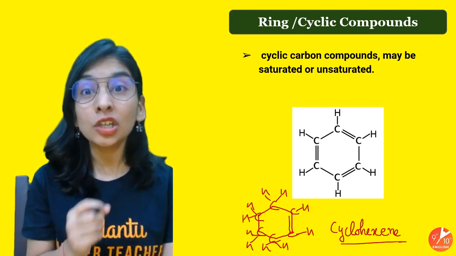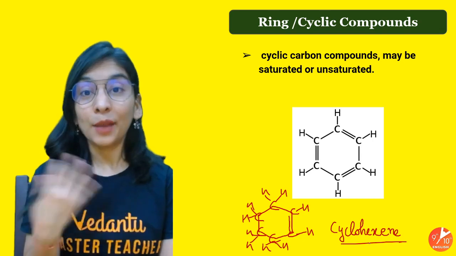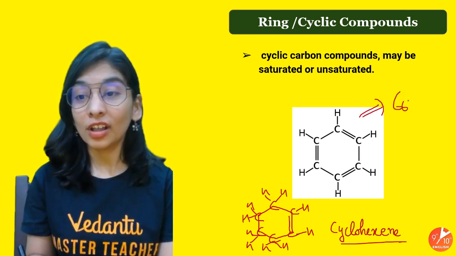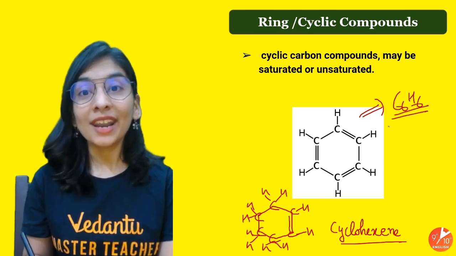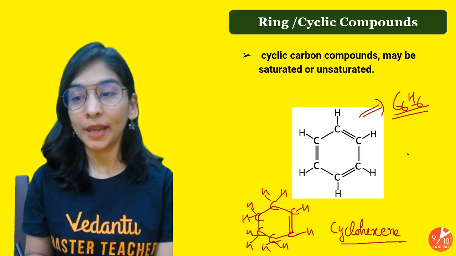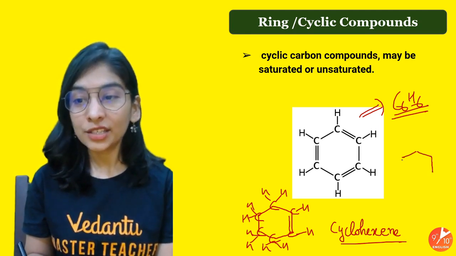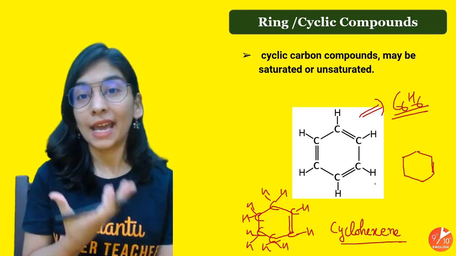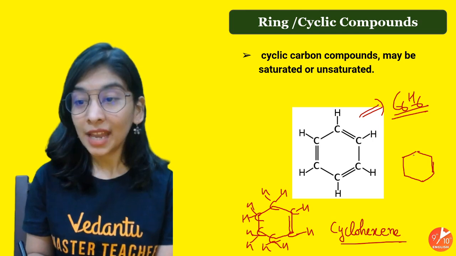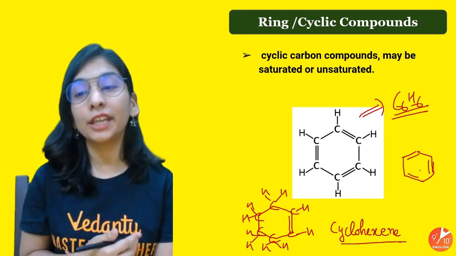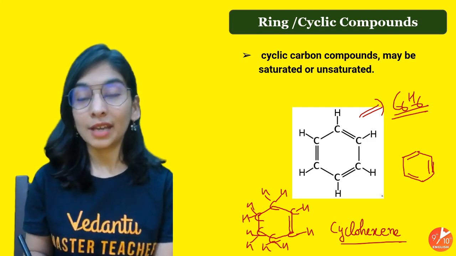But there is a special compound here that you should know and it will help you in higher classes too. This is a special compound called C6H6, where I see not a double bond but 3 double bonds. In what way? Alternatively. You can always draw it in this sense. Make a hexagon, alright, and then try to put double bonds. And how can you put double bonds? Double, single, double, single, double. Alternatively, you start putting double bonds: double, single, double.